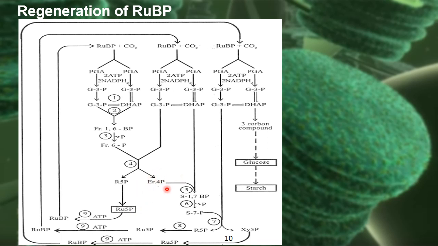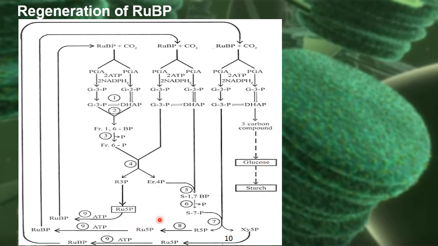And this erythrose 4-phosphate combines with DHAP and forms sedoheptulose 1,7-bisphosphate. Then it is dephosphorylated to form sedoheptulose 7-phosphate. This S7P combines with glyceraldehyde 3-phosphate and forms ribose 5-phosphate and xylulose 5-phosphate. At last, the remaining DHAP is converted into glucose, a starch, a carbohydrate.